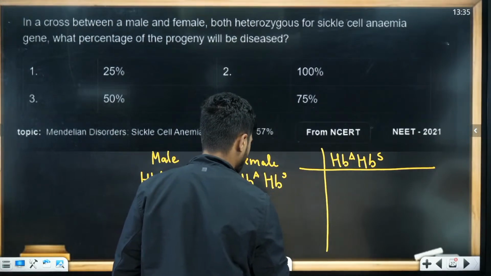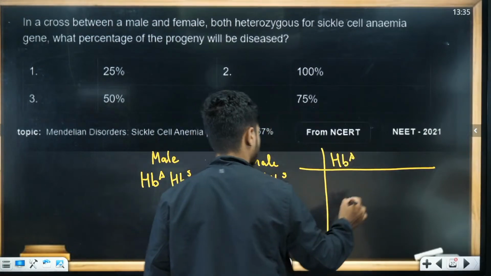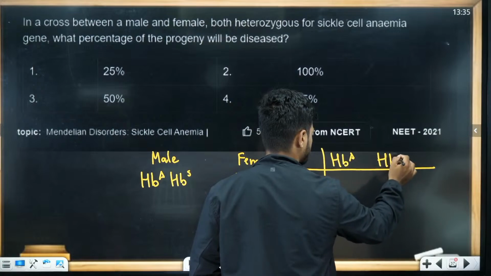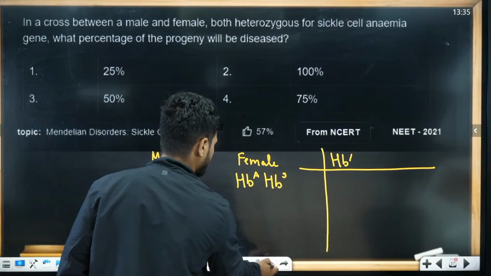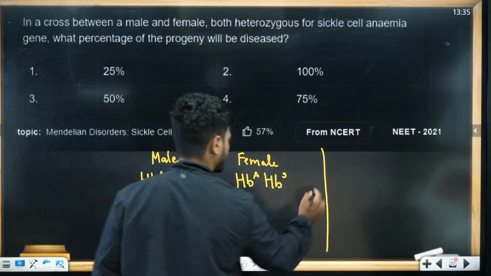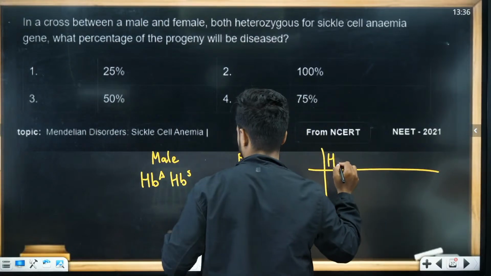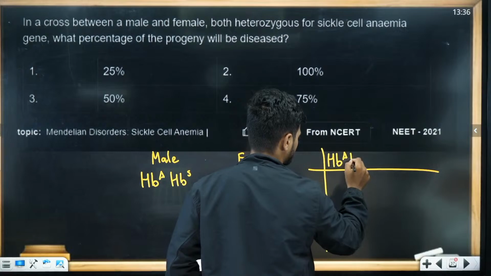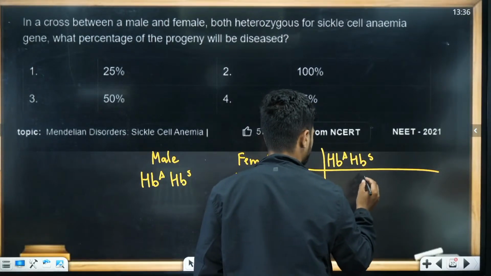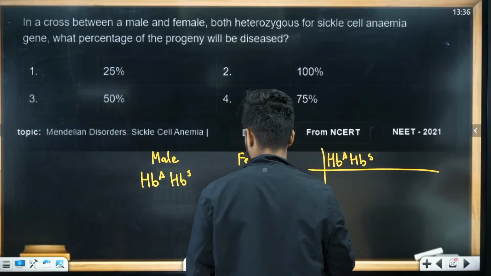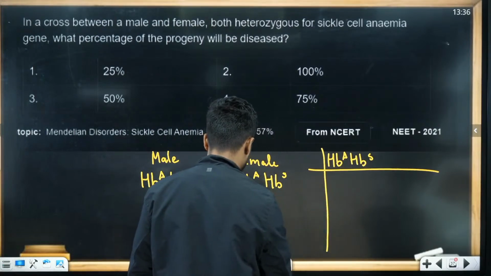Instead of doing it, let's do it from here only, it's easier. I'm not getting space to write here. One second. I'll do it as such only.